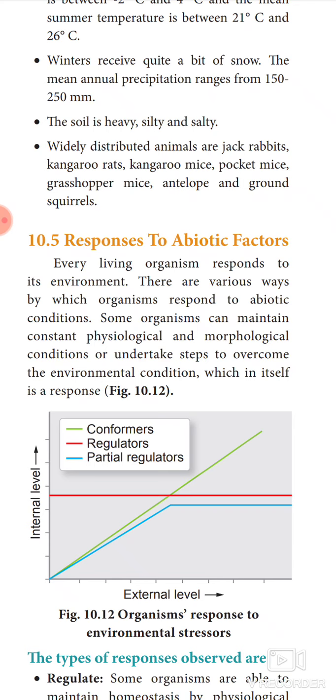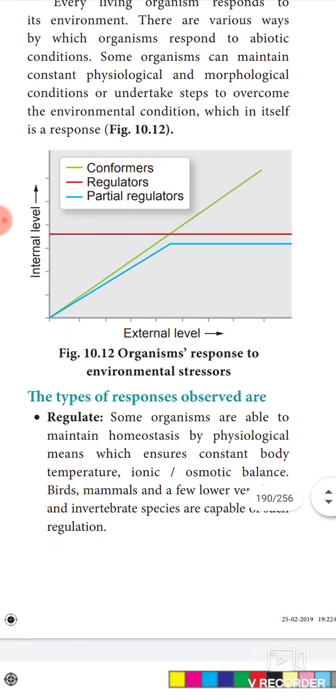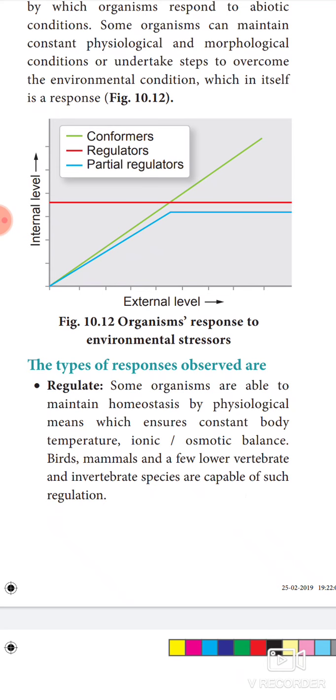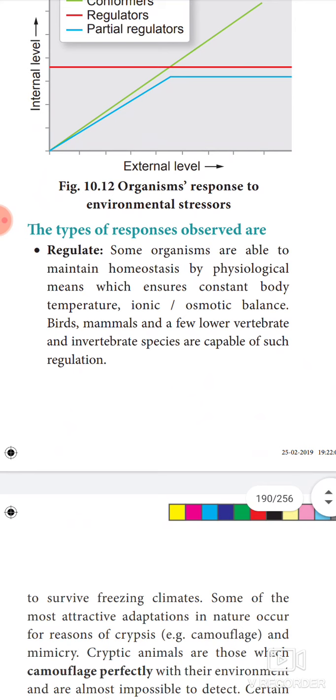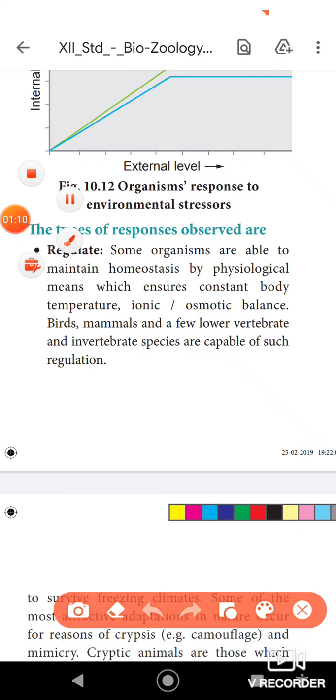Based on the response of the animals to the abiotic factor, different types of response are observed in the animals. So, what are all the different types of response? The first response of the animal to the abiotic factor is collectively called regulate.